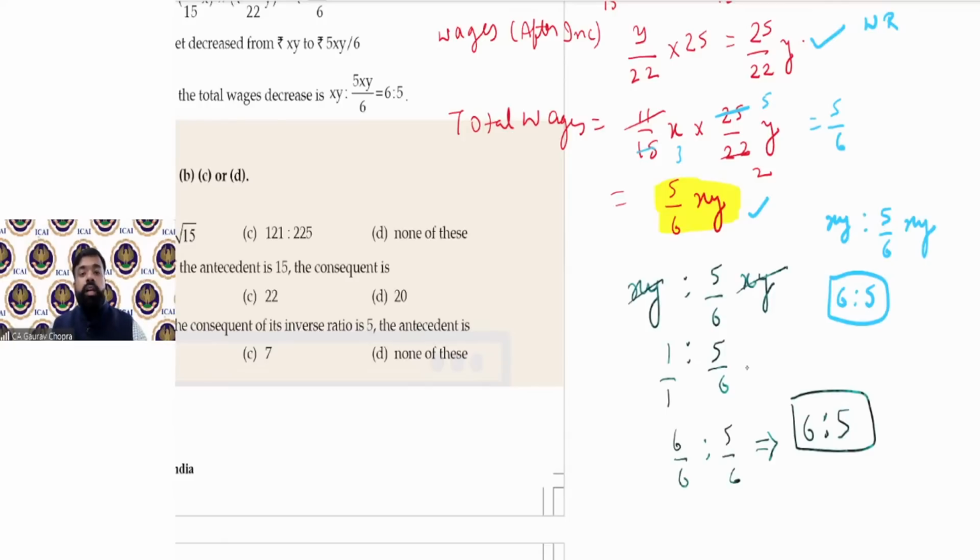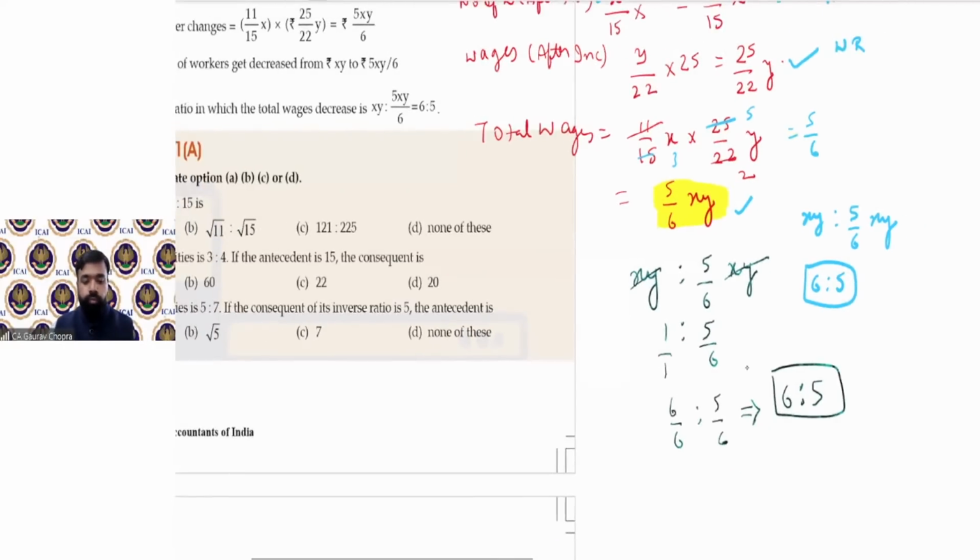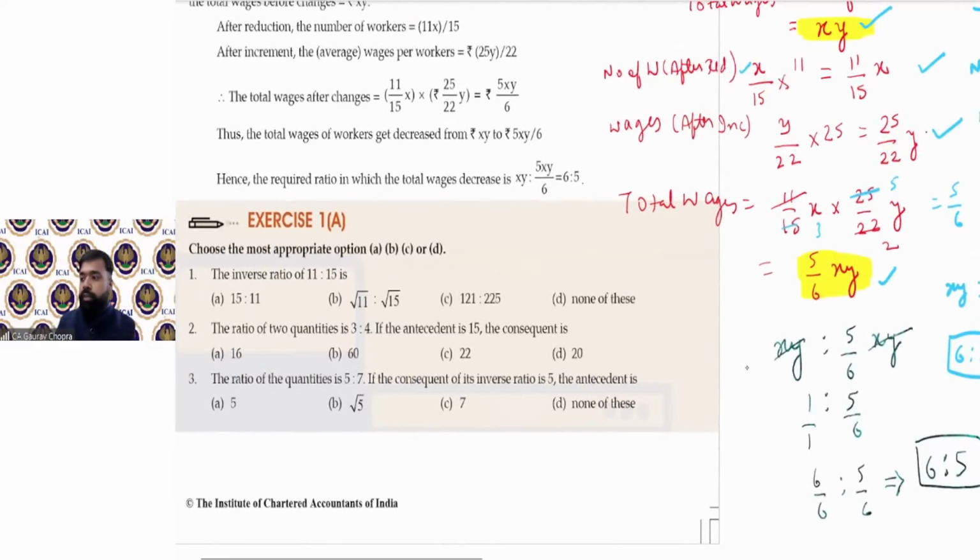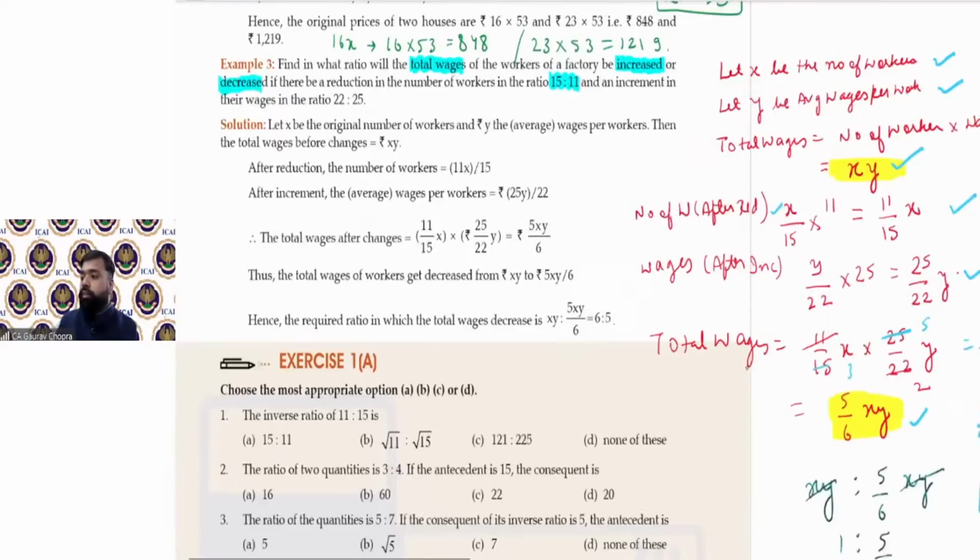After the session के बाद में आपको ये सारे questions एक बार अपने हाथ से proper way में करने हैं, so that you can easily understand. You can go through them once again, and in case of any doubt you can ask in the next session also. Okay, so this was basically example number 3.